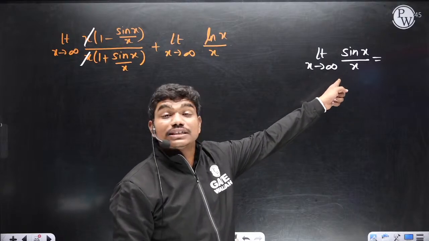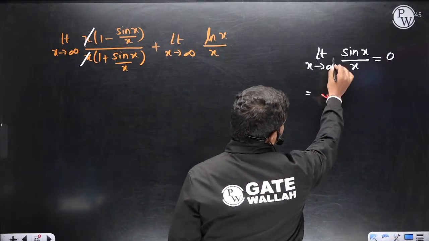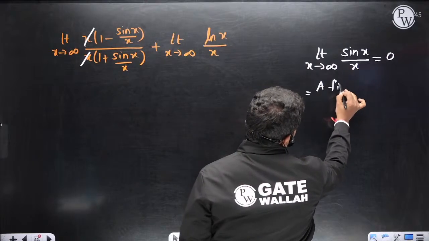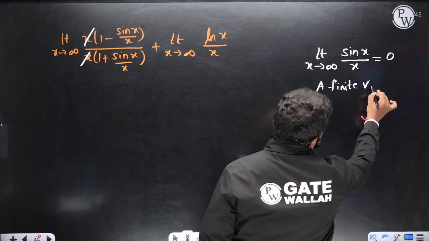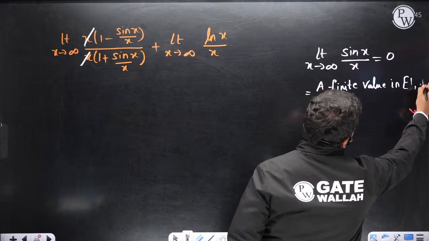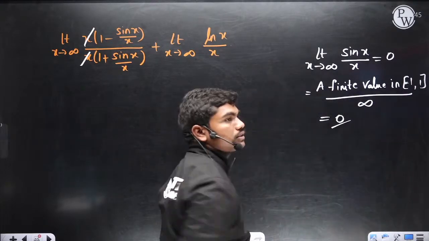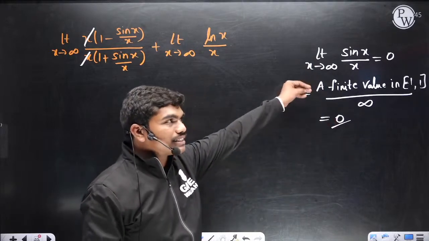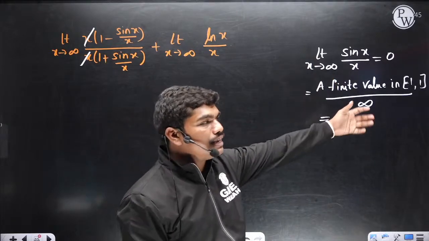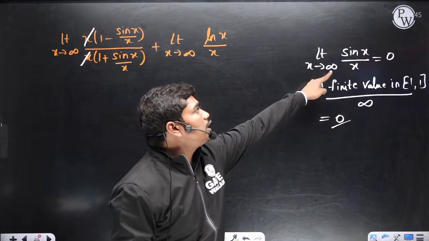This answer is 0. Okay, this is 0. The reason is this limit is a finite value. Whatever you put in place of x, a finite value in this interval divided by infinity. So answer is 0. Okay, so numerator is finite value, denominator is infinity, so that's why this ratio is actually 0. Clear? And if there is 0 here, then this is 1.